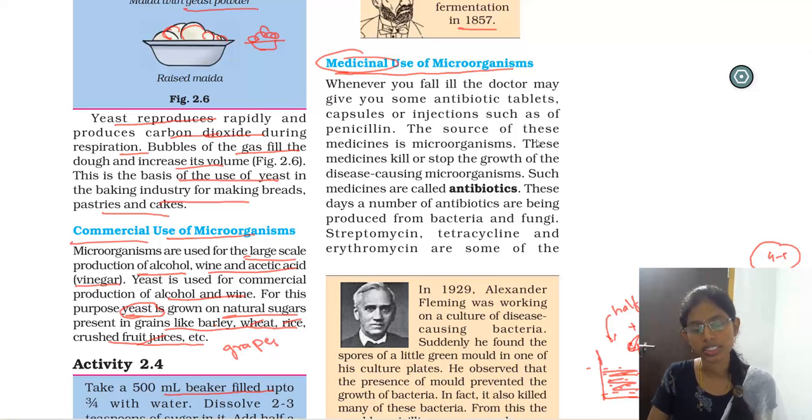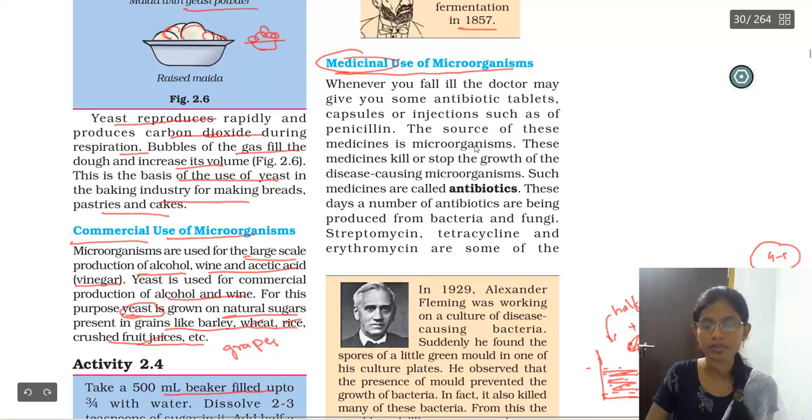He checks you up and gives some tablets or injections, and after taking them, after a few days you are cured. Why? Because in the preparation of tablets or injections, they also use microorganisms. In the preparation of medicines, microorganisms play a very important role.